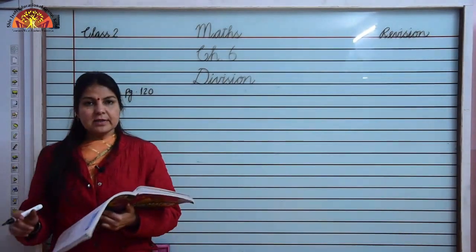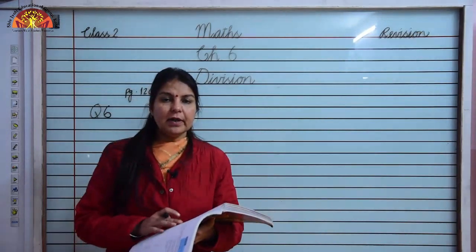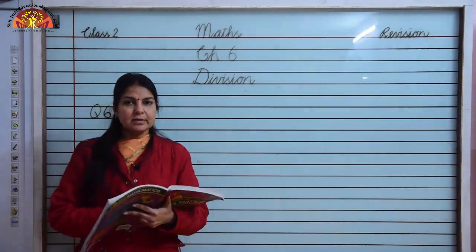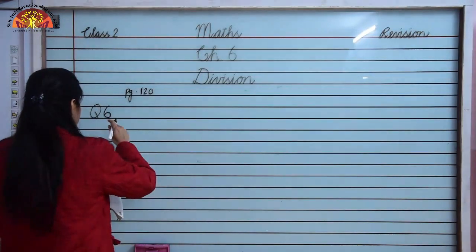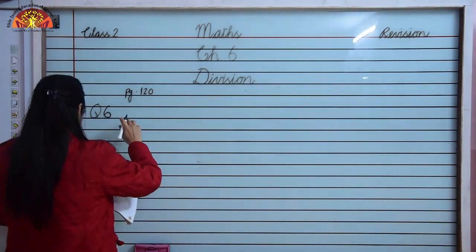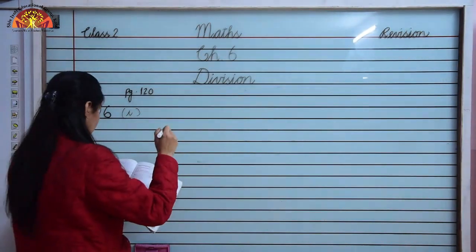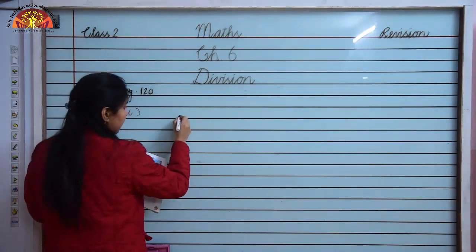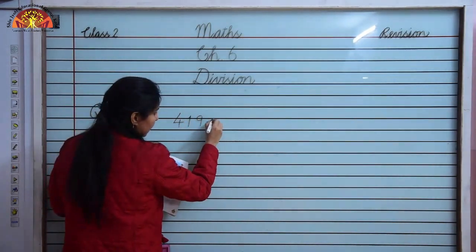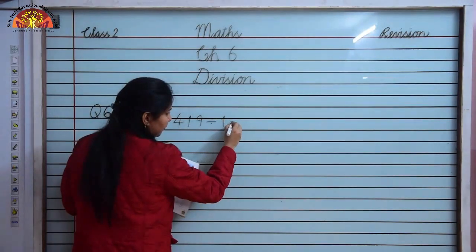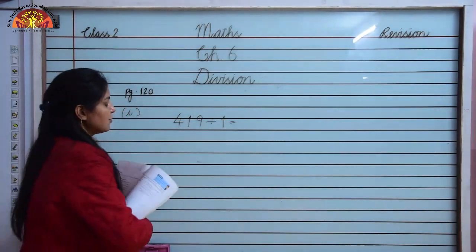Now children, we will see some more division facts. Number 1 is when we divide any number by 1, the answer is the number itself. Suppose we are watching question number 6, this is part I of it. When we divide any number by 1, the number is 419. Now we are dividing it by 1. Then what will we get? We will get the number itself. This will be the answer. So the answer is